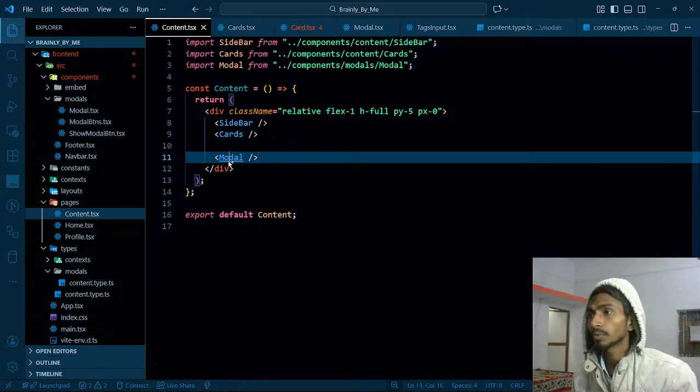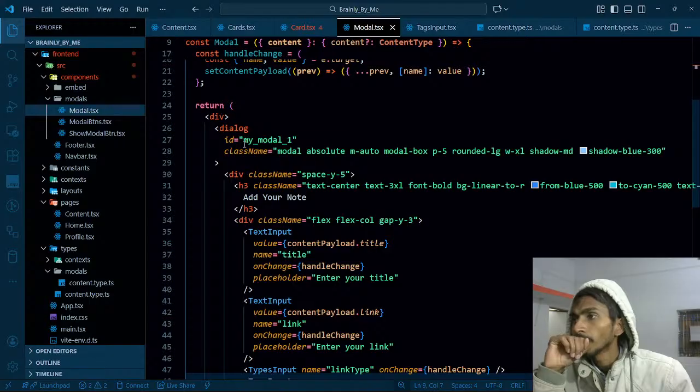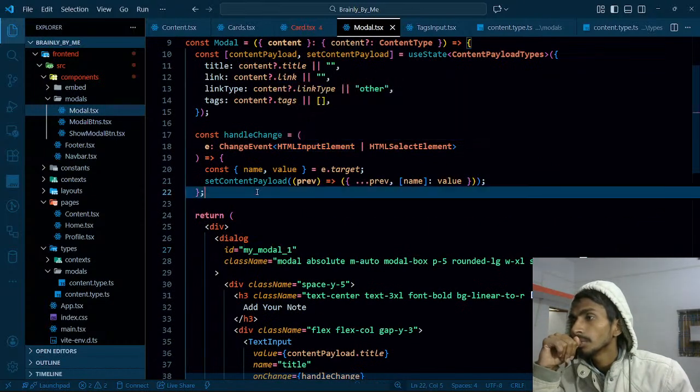The model that I have over here, what is the ID of it? My model 1. How about giving the model the ID? That will be a good thing. That means model ID.